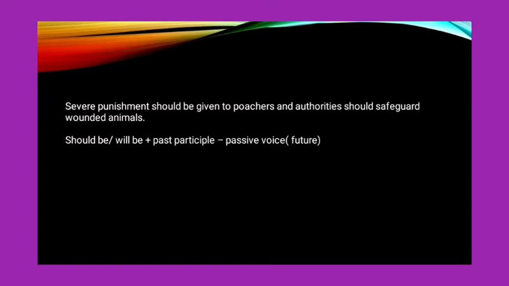"Should be," "will be" or even "would be" is used to talk about the future, but you're using a passive voice. Of course, you must use the past participle again. Can you see I'm using "given" here? I cannot say "should be give" or "gave." I must say "should be given to poachers and authorities should safeguard wounded animals," not "hurt animals," because "hurt" can be something not physical. We are talking about injured animals here, physical injury. So the best word to use would be "wounded animals."